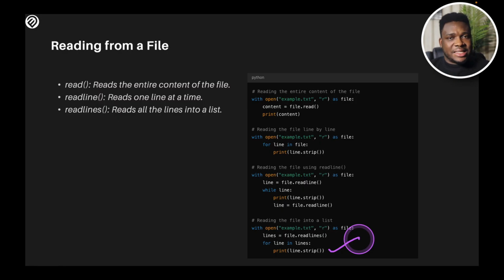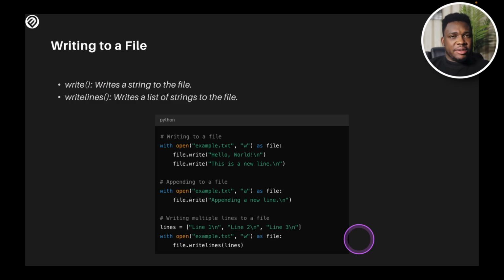This just gives an example of the fundamental way you could use each of those modes while trying to open your file in Python. We've talked about reading files. How about writing? We have the write mode. It writes a string to the file, and writelines writes a list of strings to the file. Let's look at an example we have.